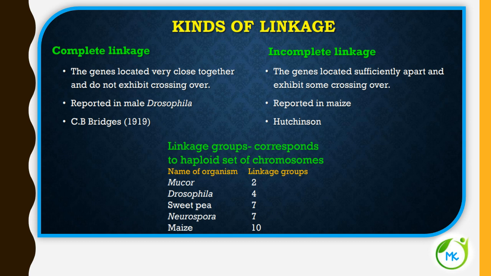This was first reported in male Drosophila.